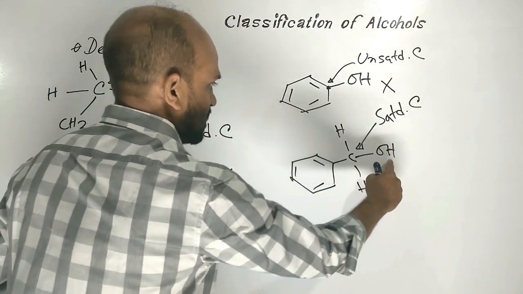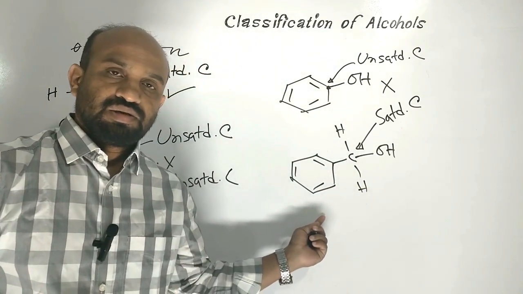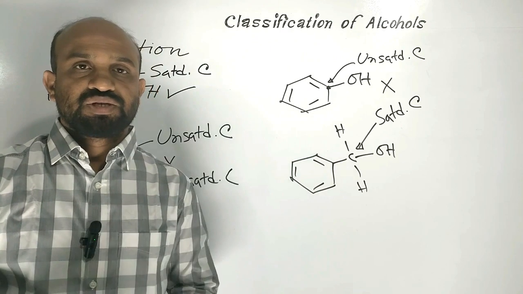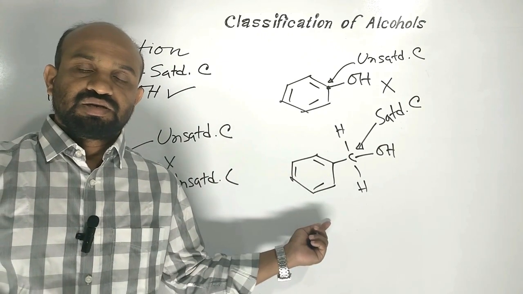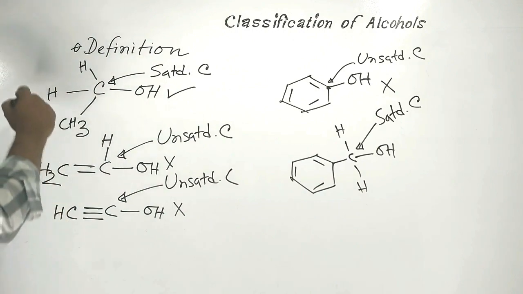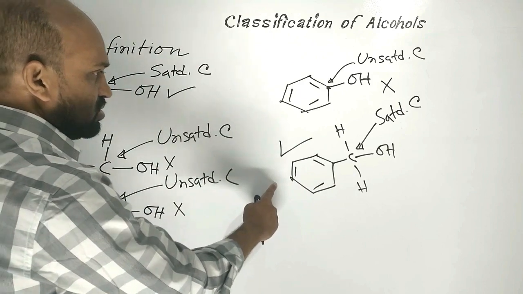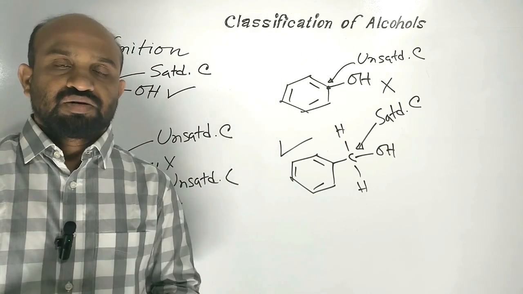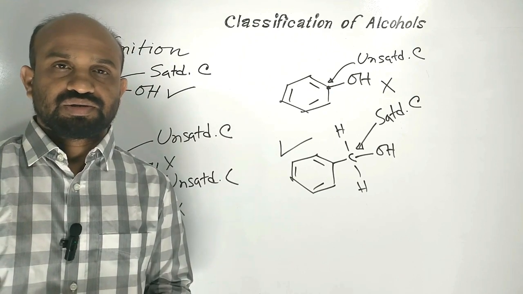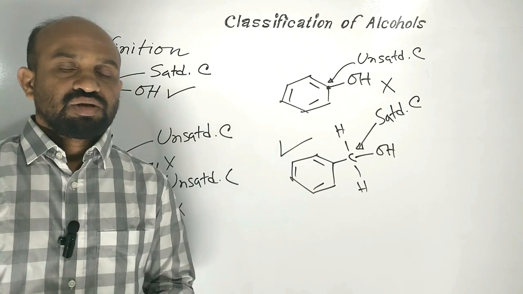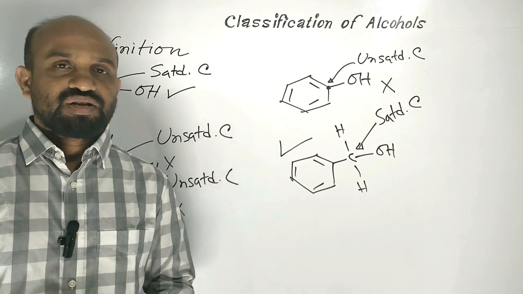In this case the hydroxyl group is bonded to saturated carbon. That is, the hydroxyl group is present in the side chain of an aromatic hydrocarbon. So this is a kind of alcohol. Here, this is aliphatic alcohol. This is aromatic alcohol. Hydroxyl-containing compounds of aliphatic hydrocarbons are called aliphatic alcohols, and hydroxyl group containing compounds of aromatic hydrocarbons are called aromatic alcohols.